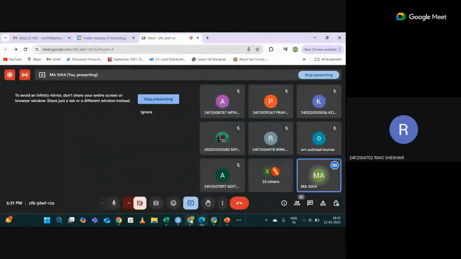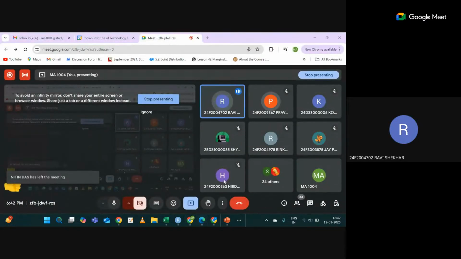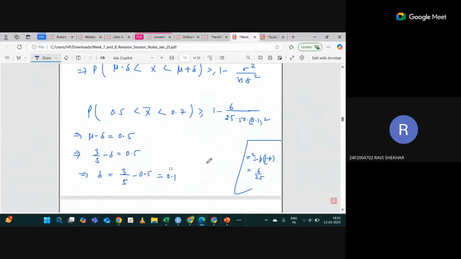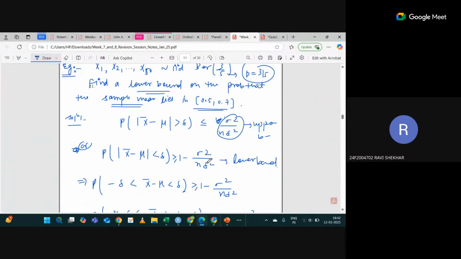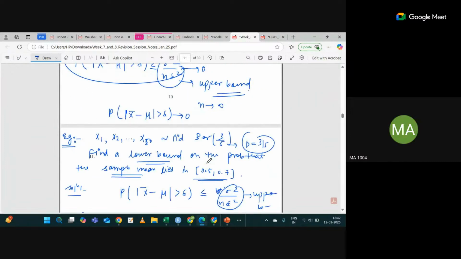So there's a doubt, sir. When you say x1, x2, dot dot dot xn is IID Bernoulli 3 by 5, each of them will have that probability 3 by 5 of occurrence. So how come we are having the population mean as 3 by 5? Yes, this is the population mean.